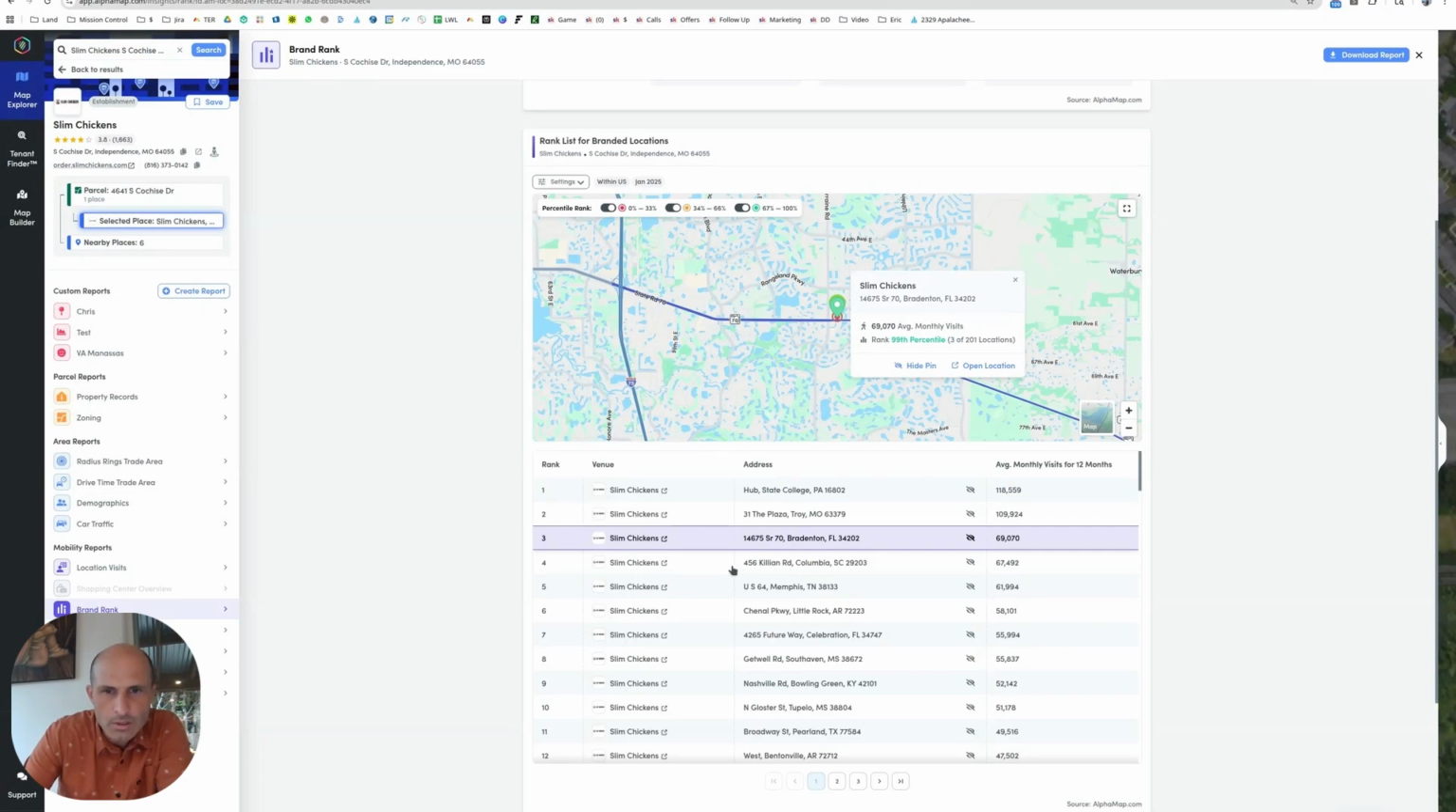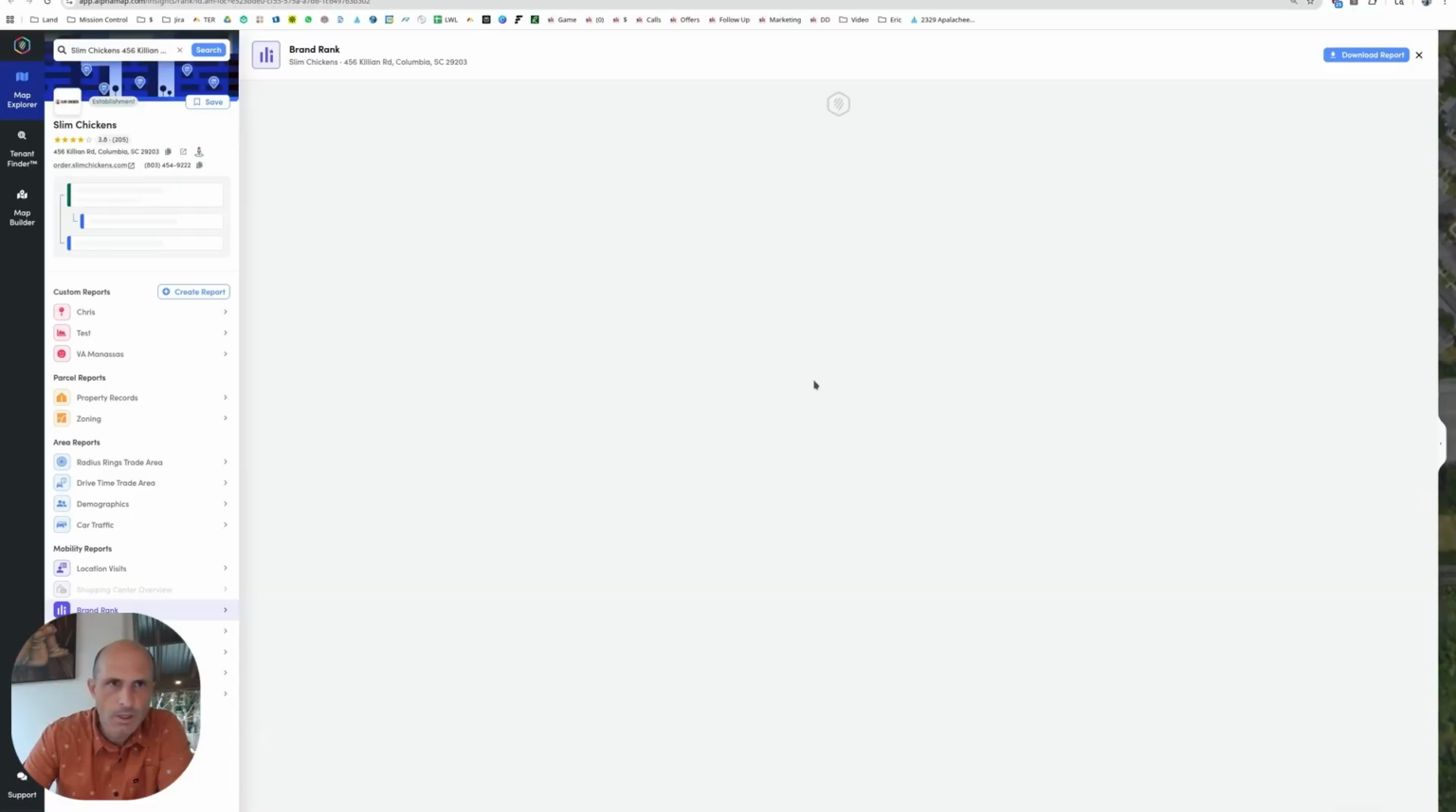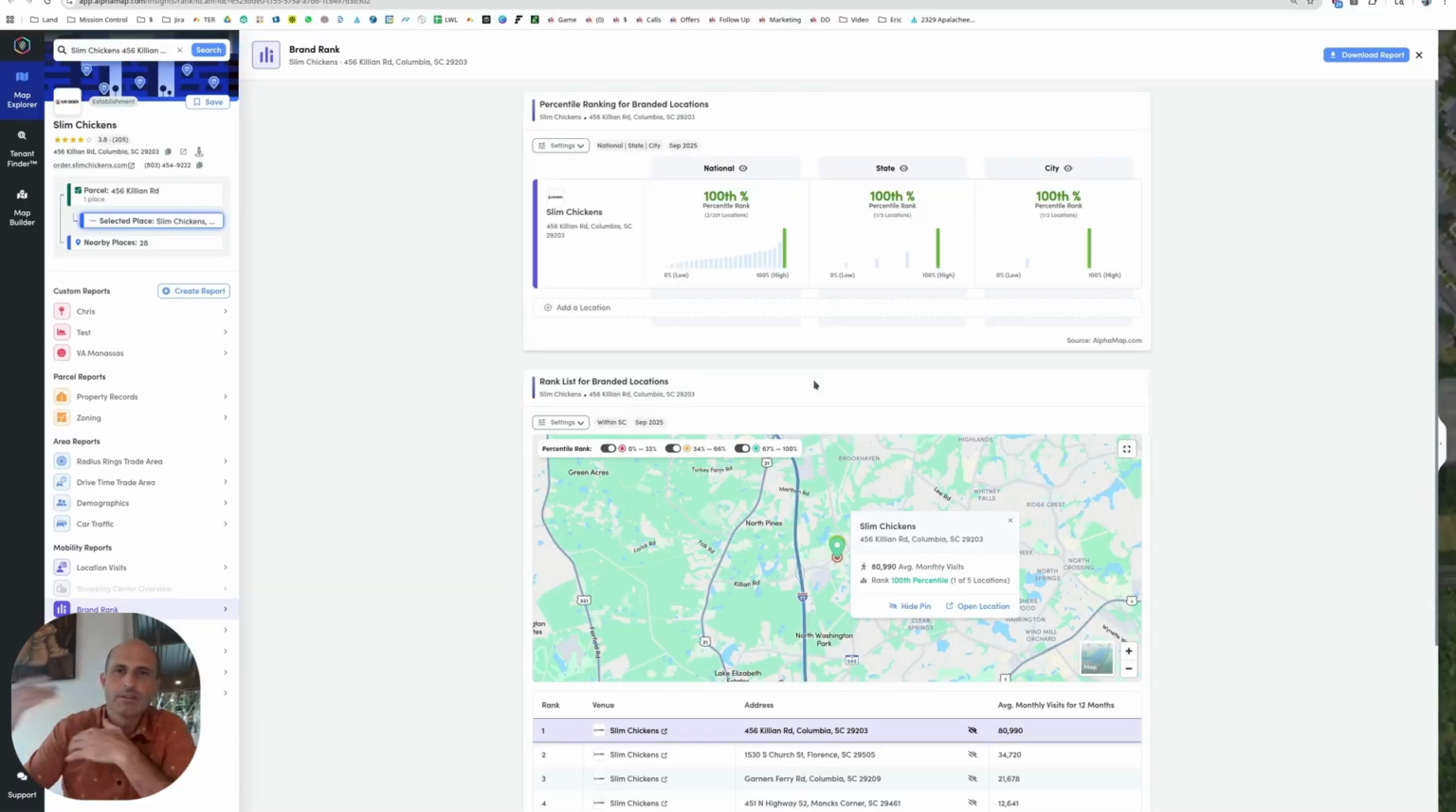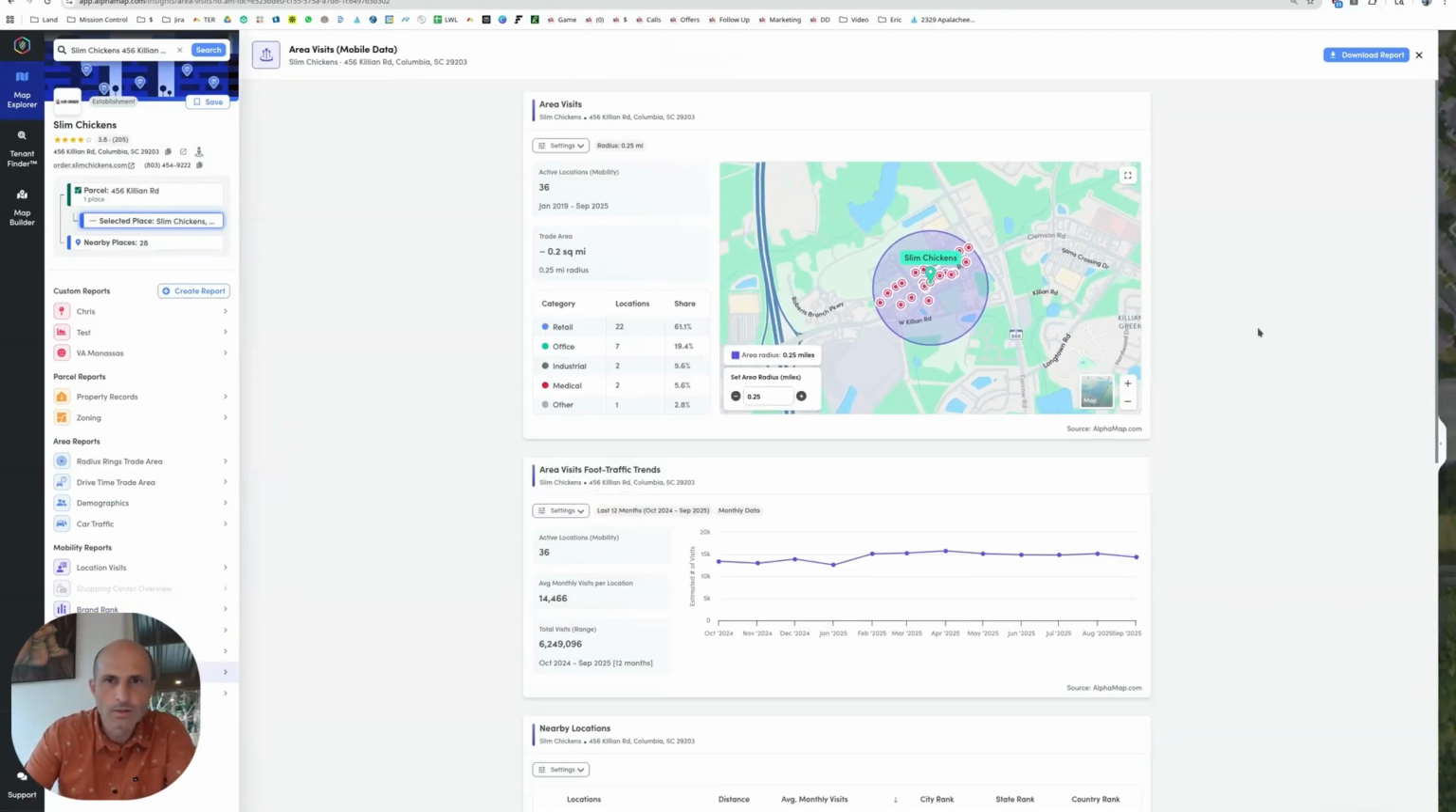Okay, next one, Columbia, South Carolina. And these rankings change. You get different data. You can customize the data. You can source more from here or from there. It's not exactly precise, but it gives you an idea of what's going on. Okay, so let's look at the area.